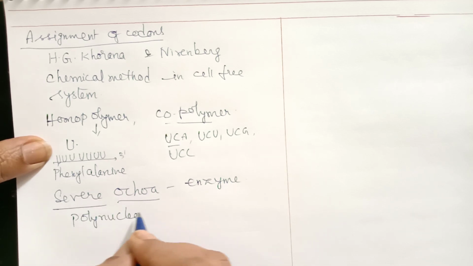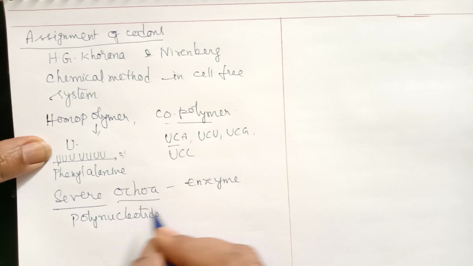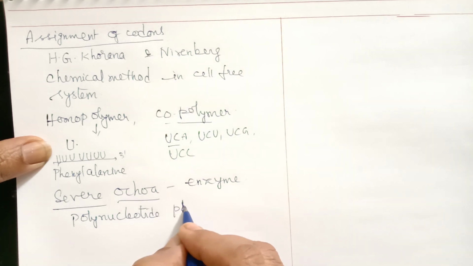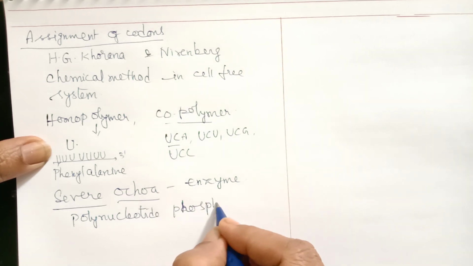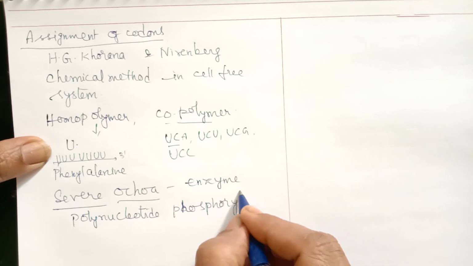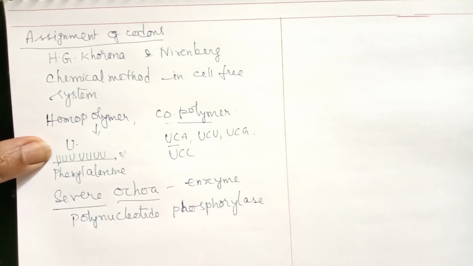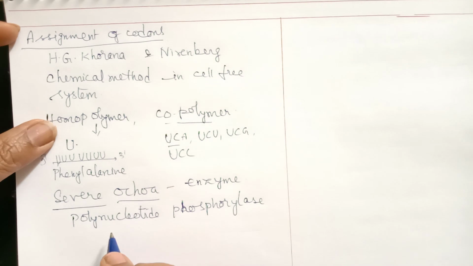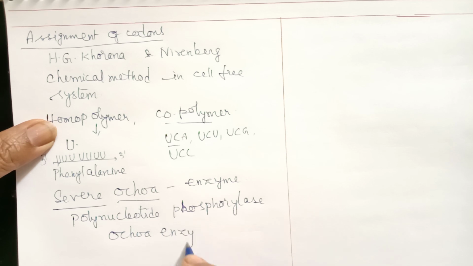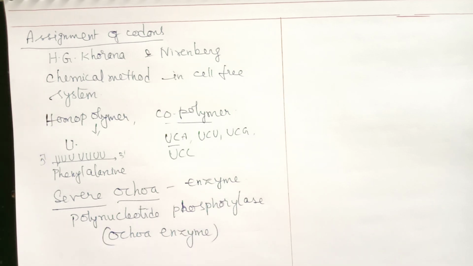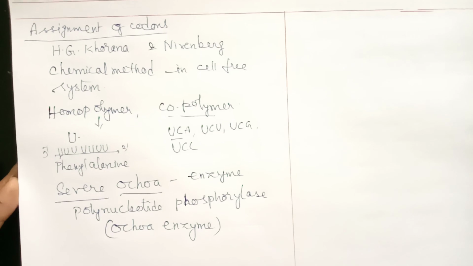The enzyme he called polynucleotide phosphorylase, or this is also called the Ochoa enzyme, after the scientist's name. So this enzyme was used for synthesizing mRNA in cell-free systems.